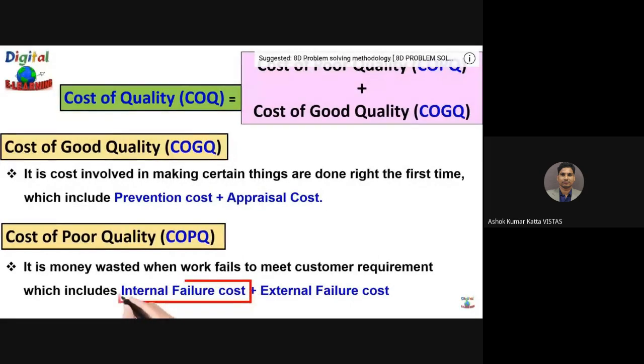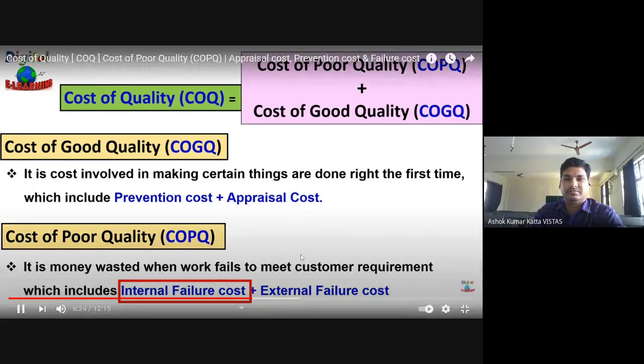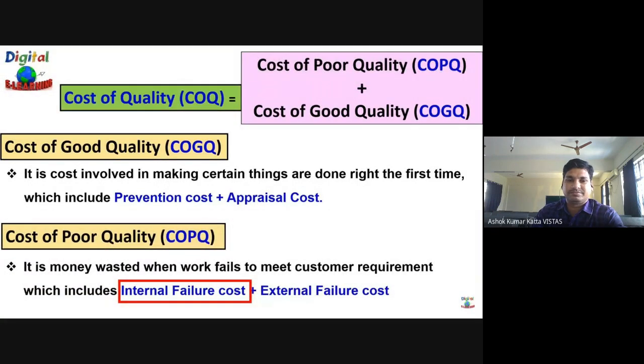The internal failure costs are the costs which are incurred to correct defects discovered before the product or service is delivered to the end customer. Examples could be the cost of rework, like fixing an internal defect or retesting it, excessive scraps, product rework, or waste due to a poorly designed process or machine breakdown. So these are examples of internal failure cost.